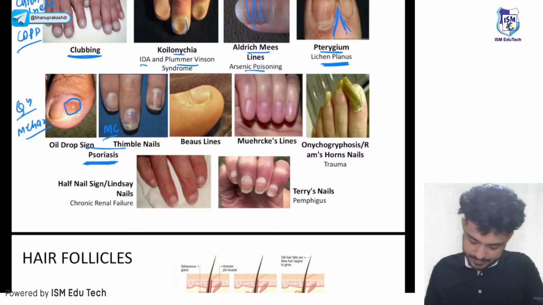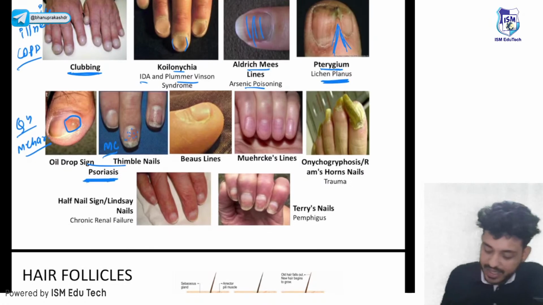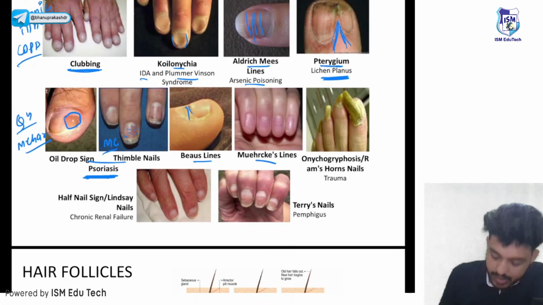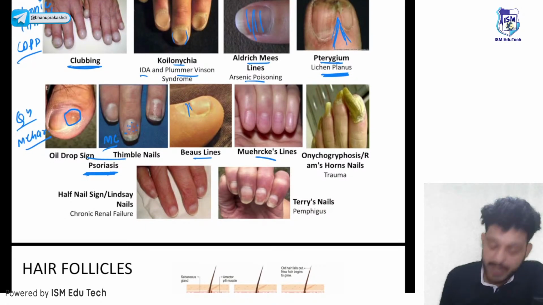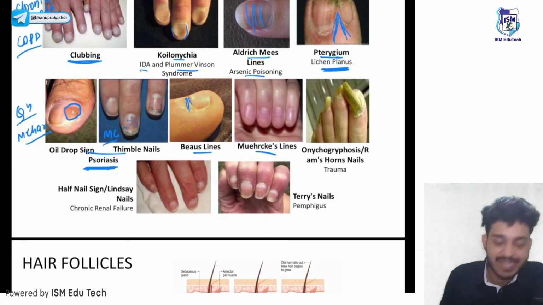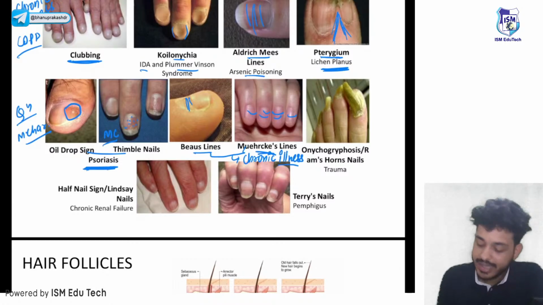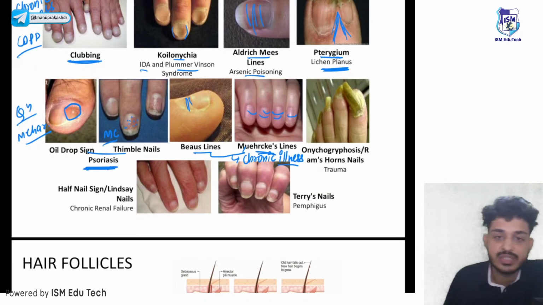Alright, look here. Next thing is your Beau's line and Mees' line. Beau's lines are your growing and depressed lines, while Mees' lines are horizontal, non-growing and non-depressed lines. Both of them we will see in chronic illnesses. Where will we see them? In chronic illnesses. Both of them. Alright.